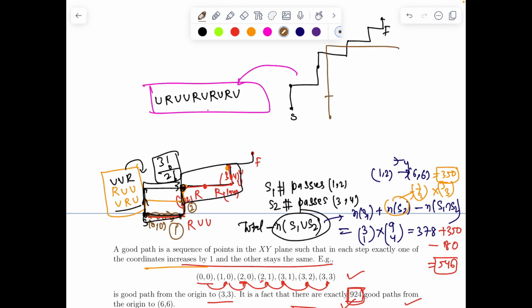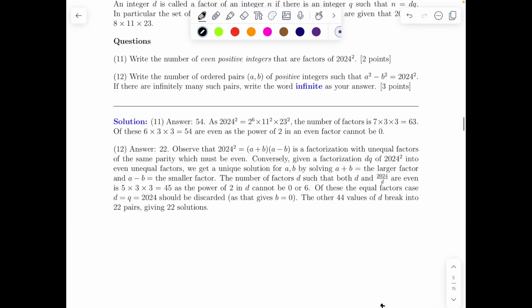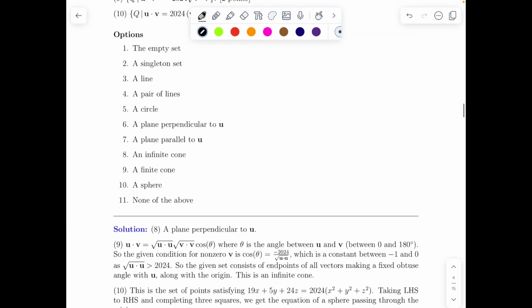Let's say if I draw this path, it's like up, up, up, up, right, right, right, right, kind of. Or up, up, up, up, up, it can be like that, then right, right, right, right, right. So every path is in bijection with this, meaning a 1-to-1 correspondence with this. Okay, this was a basic problem of this type. Let's try one more question.